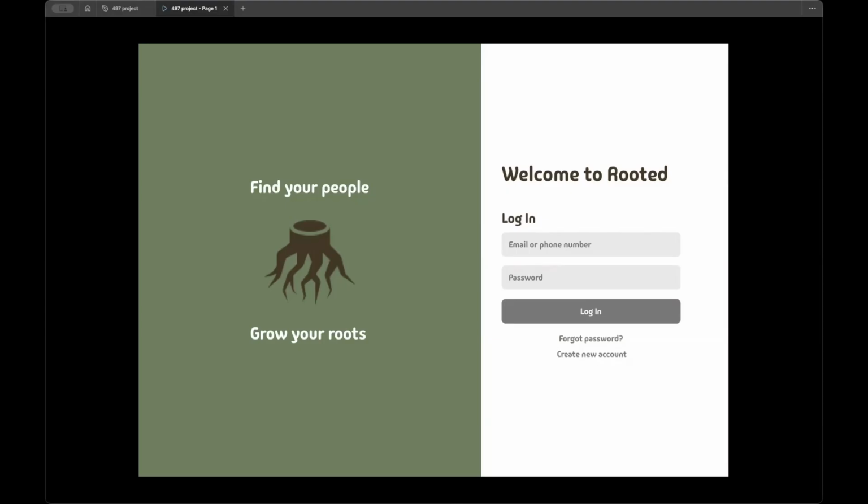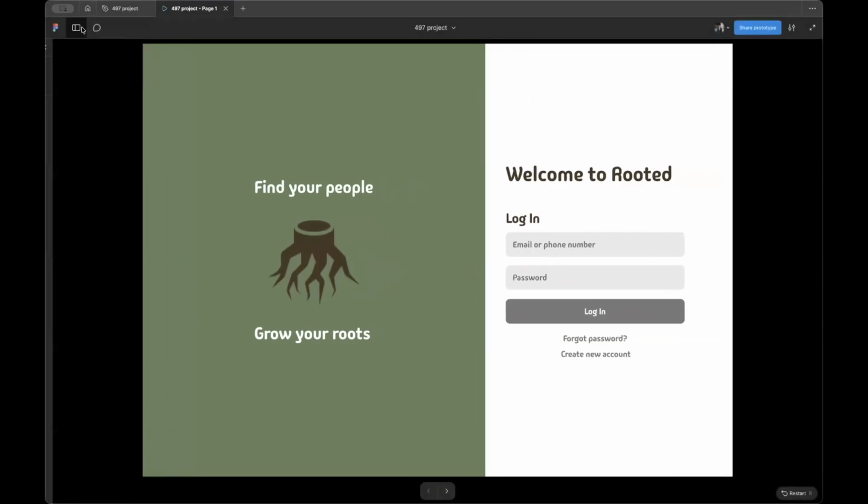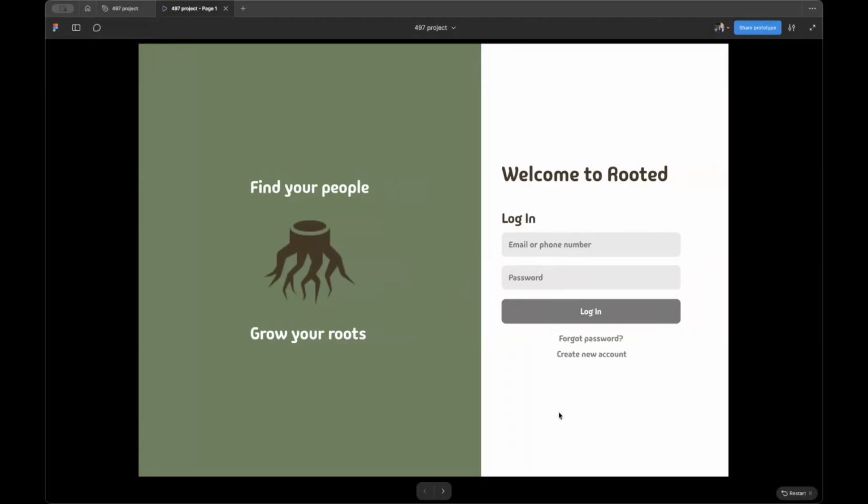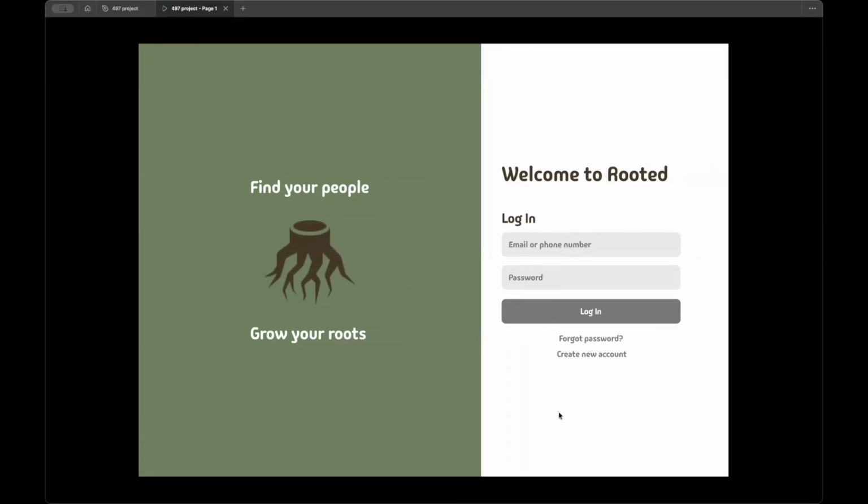I'll be starting with the first persona, the person that gets to do the registration. So this person is someone that was recommended the platform or found out through a community outreach event within their own community. And here, they'll just simply see on our dashboard, find your people, grow your roots. A simplified name that really focuses on our goal here, finding people and growing roots within the area that you are new to.